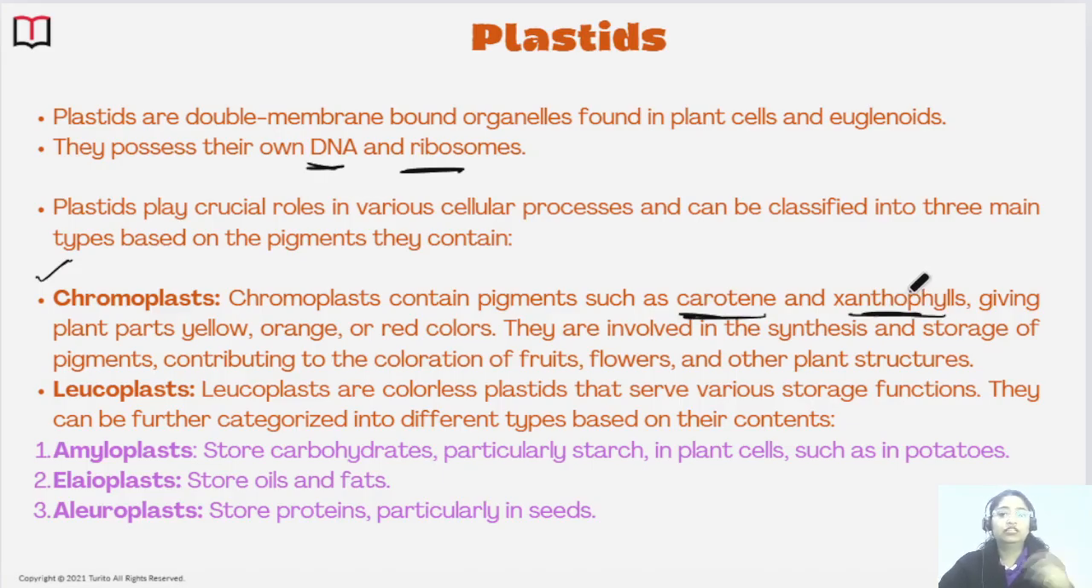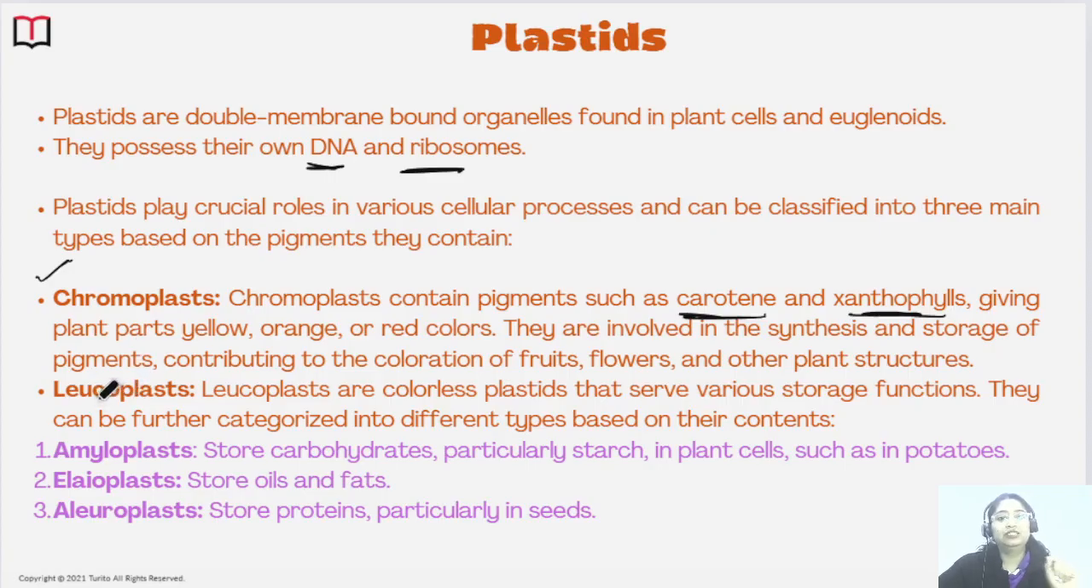You can just remember carotene, so carrot has orange, red, yellow color. So the pigments are orange, red, or yellow. They mainly provide color to the fruits, flowers, and whatever other structures of the plant which are orange, yellow, or red in color. So these are the chromoplasts.